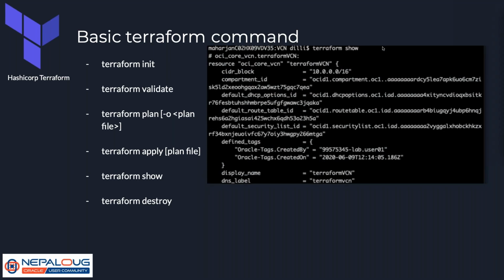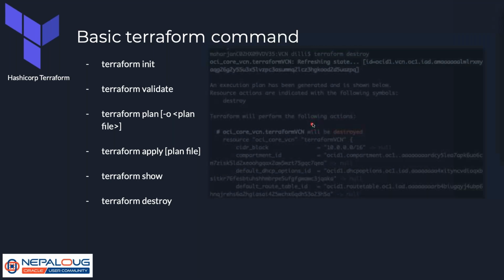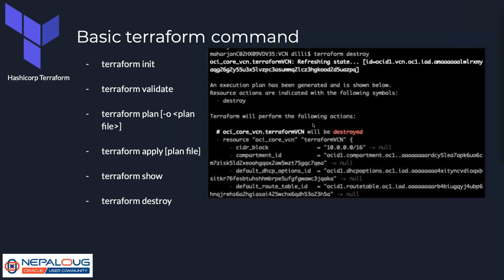When you type Terraform show, it will display something like this. You have the resource OCI VCN details and subnet. All these things are displayed with Terraform show. And finally, we have the Terraform destroy command, where all the resources that are going to be destroyed are displayed, and you are prompted to confirm the destroy.